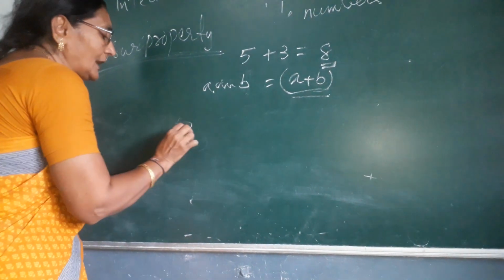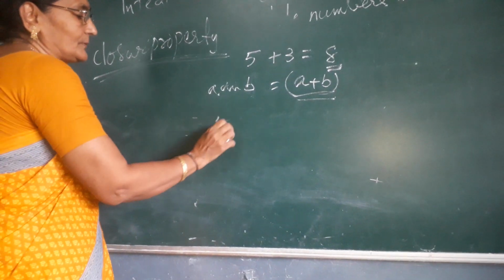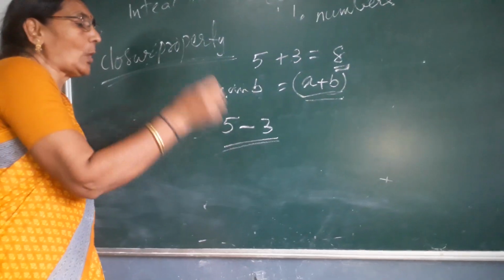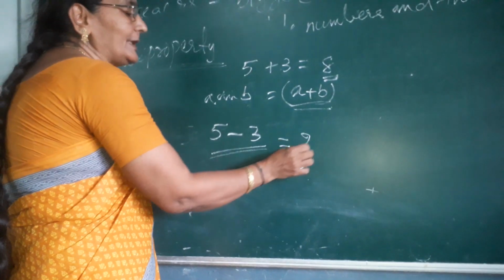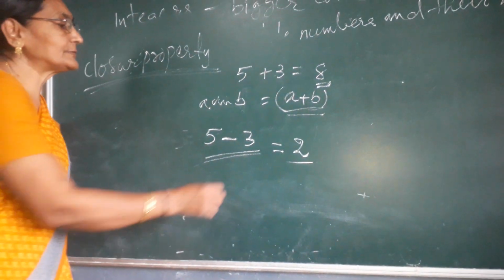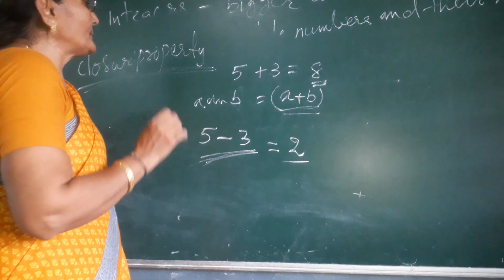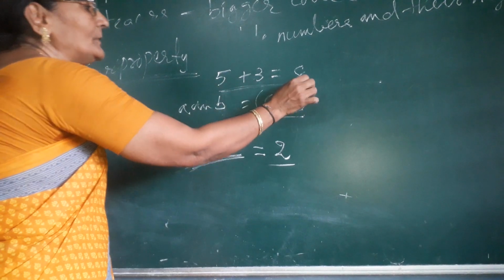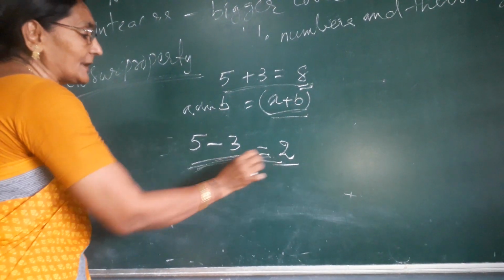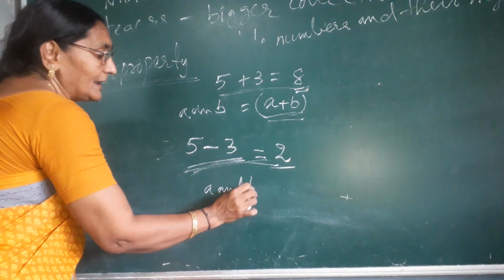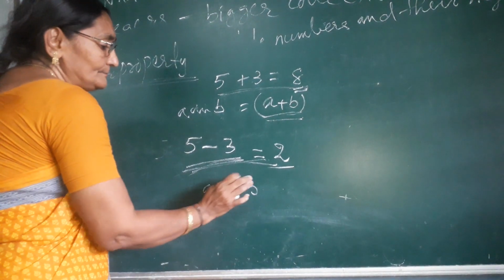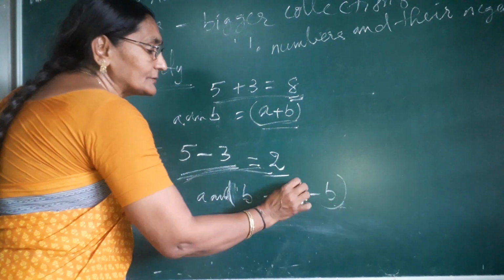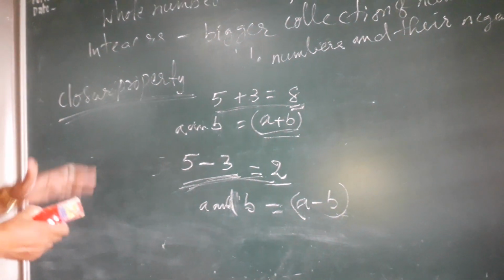Suppose two numbers are subtracted. Suppose one number is 5, another number is 3. Now these two you will subtract. What number is coming? That is also an integer. This is called closure property under subtraction. Understand? This is the closure property of addition and this is the closure property of subtraction. A and B, any two integers are subtracted, then what number is coming? That is also an integer. This is another closure property.